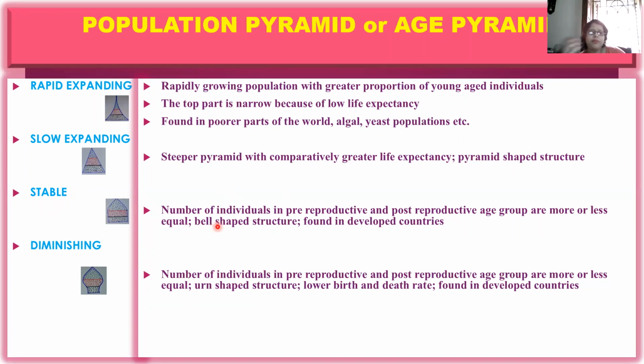Why is it stable? The number of individuals in pre-reproductive and post-reproductive age groups is more or less equal. This gives you a bell-shaped structure. This is found in developed countries.